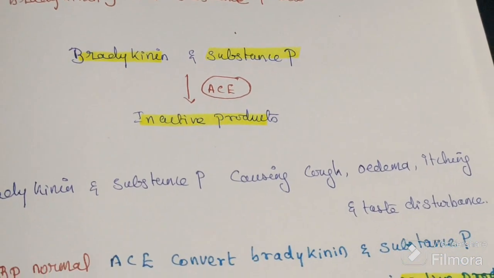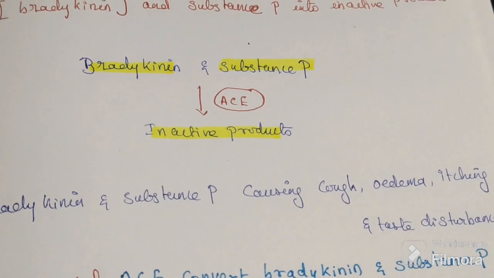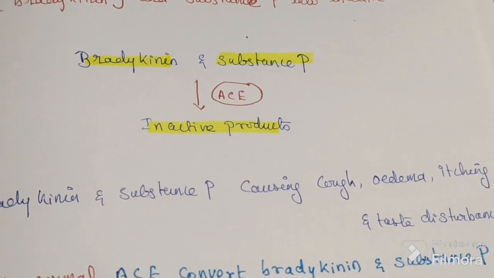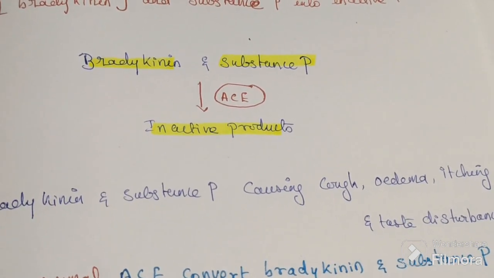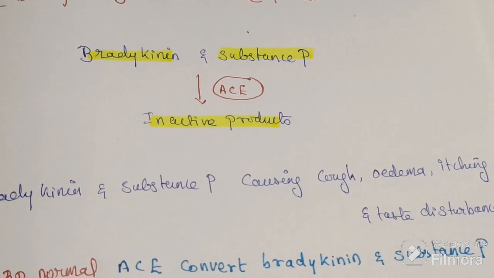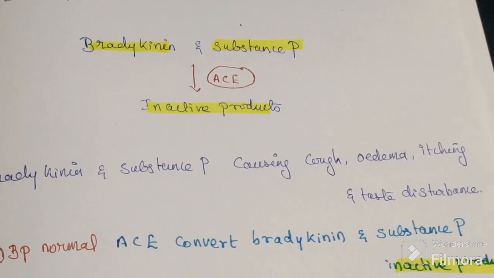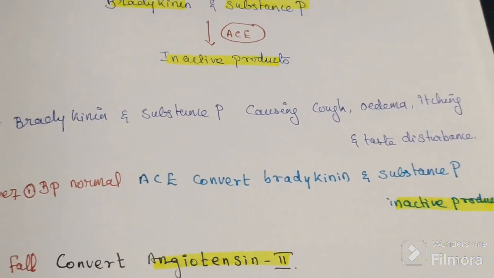So ACE inactivates the bradykinin and substance P, so we don't have edema, because in our lungs ACE is doing this function.